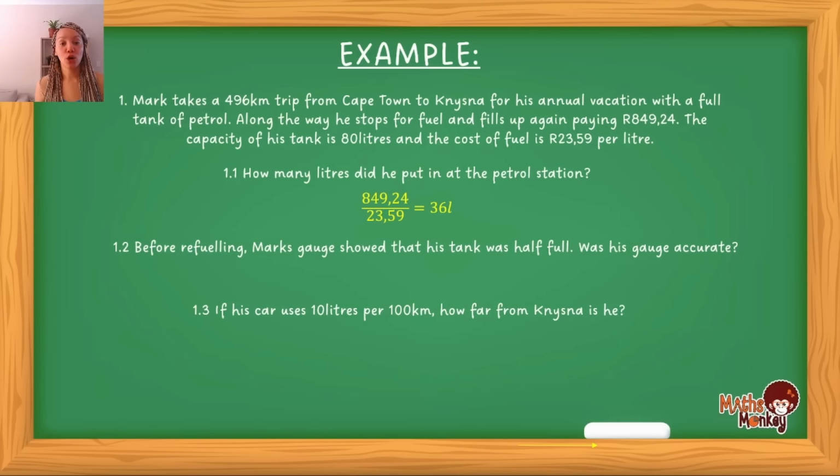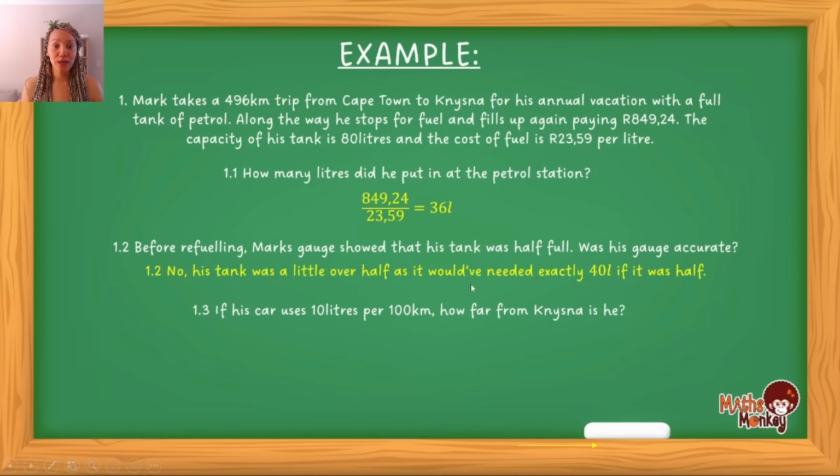Okay, so when the question asks, was the gauge accurate, the gauge would have only been accurate at half a tank if he needed exactly 40 liters to fill it back up. So he only needed 36, which means, no, his tank was a little bit over half, 44 liters to be precise, as it would have needed exactly 40 liters if it was half.